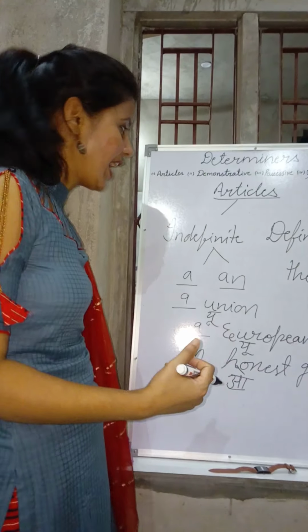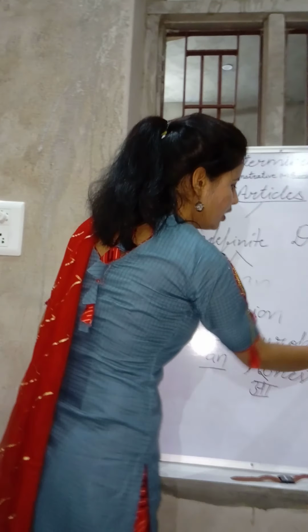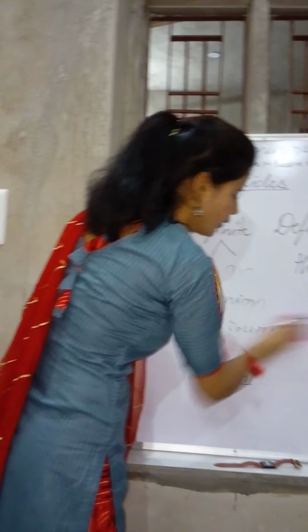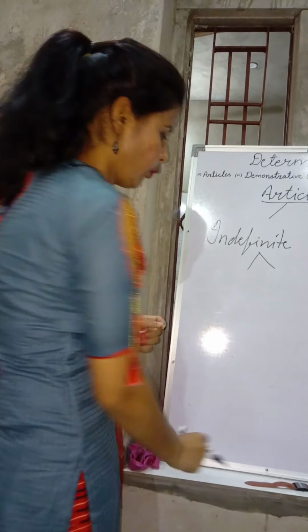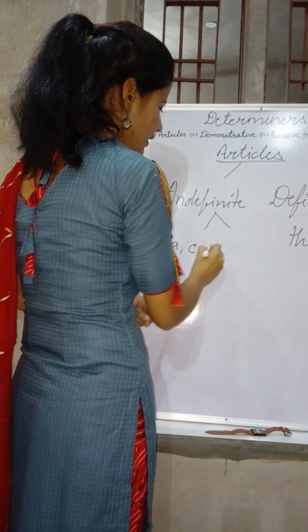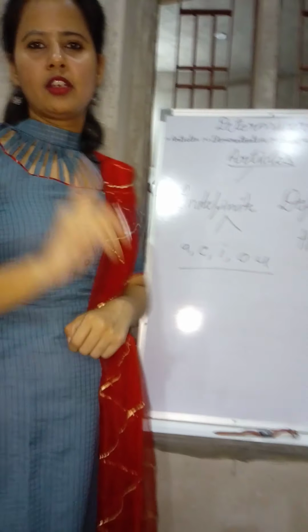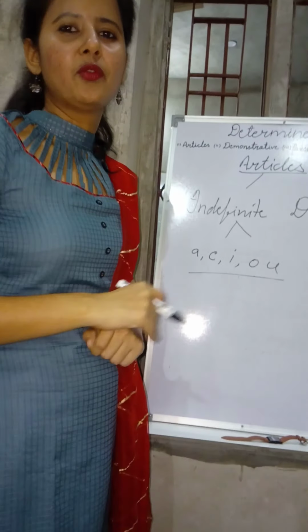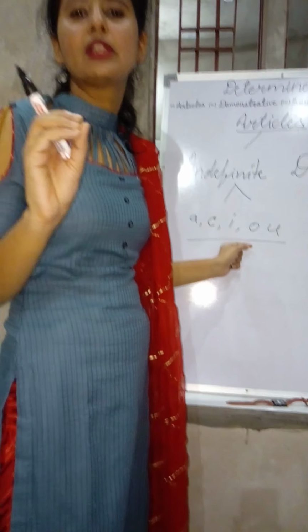So first of all, we have to see the vowel sounds here, because these five vowels do not all the time create vowel sounds. We know very well there are five vowels: A, E, I, O and U. So we need to learn the vowel sounds here.